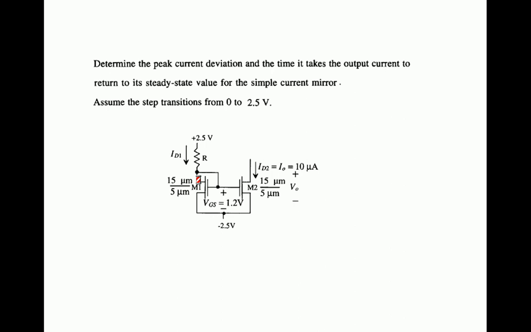We'll go with one simple problem. For the simple current mirror shown, determine the peak current deviation and the time it takes the output current to return to its steady state value. For the simple current mirror, assume the step is rising from 0 volts to 2.5 volts. You need to calculate the peak current deviation, that is delta I naught, and the time it takes the output current to reach steady state back, that is tau naught. So for this problem you are finding two parameters. One is delta I naught, the other is tau naught.